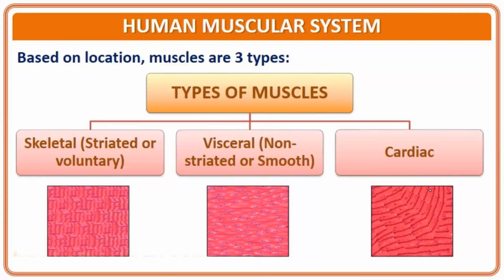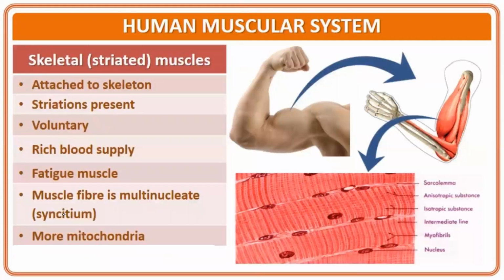Based on location, muscles are of three types. Skeletal muscles, which are also known as striated muscles or voluntary muscles. Second is the visceral muscle, which is known as non-striated or smooth muscle. And the third type is cardiac muscle, which is present in the heart. Now let's learn about the muscles one by one.